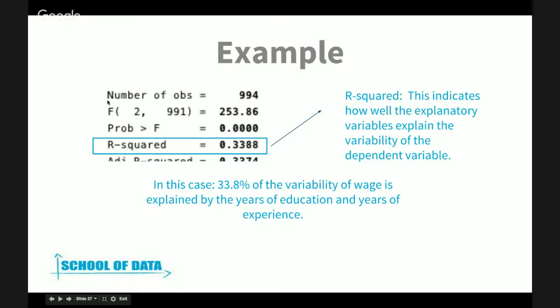And also here on top, we have the number of observations that you really have to check. A good number for observations: a regression model with less than 50 observations is not really good because of properties of numbers. So you always want to run a regression model that has at least more than 50 observations.